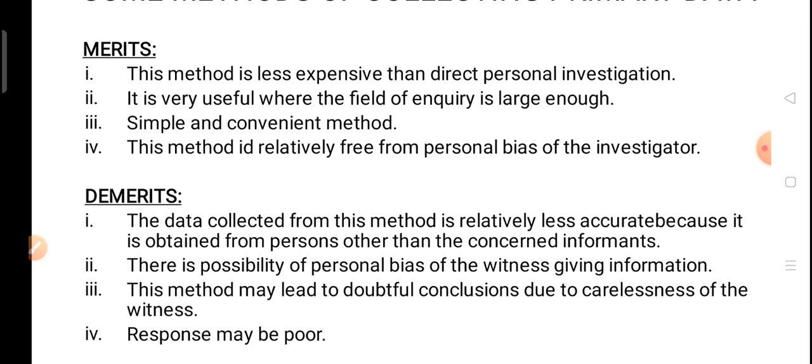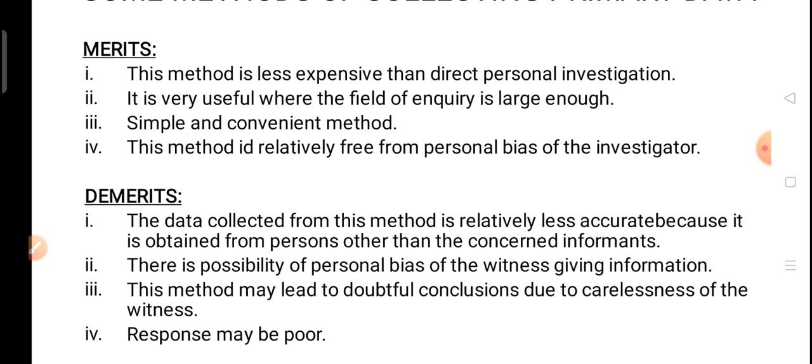Fourth is, this method is relatively free from personal bias of the investigator. See, what we had studied, that there are personal biases on the side of the investigator in direct personal investigation, because he will make a personal contact with each and every person, and he will include only those persons whom he personally likes, and he can ignore the person whom he doesn't like personally. But in this case, he does not make any personal contact with any person, so he does not know any person personally. He is collecting information from some other person.